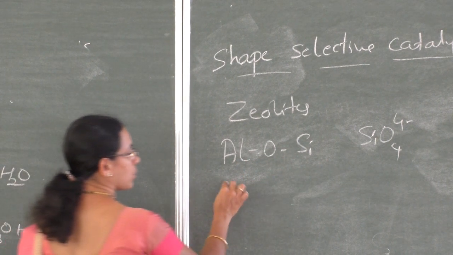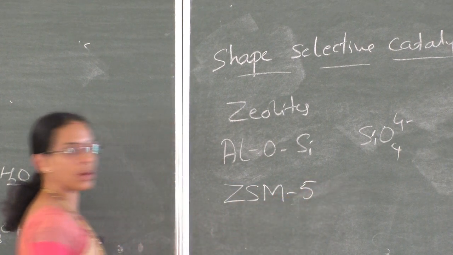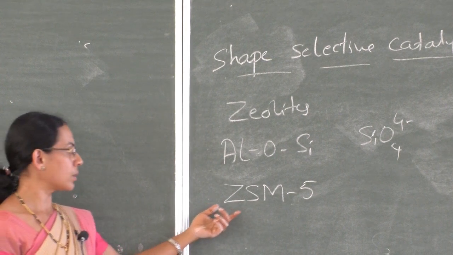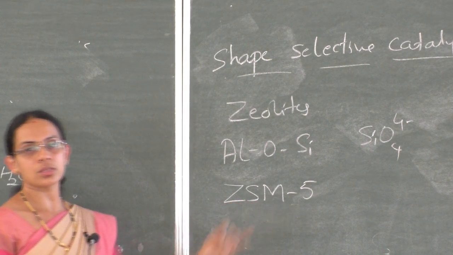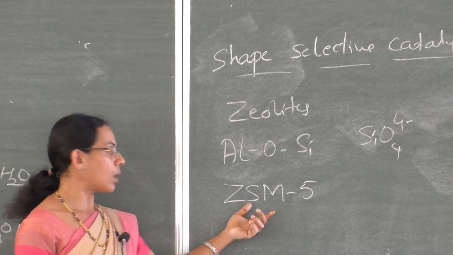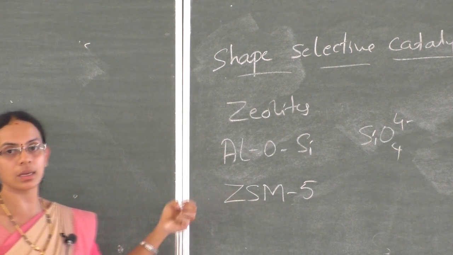And one of the important zeolites is ZSM5. It is used as a catalyst in petroleum cracking. ZSM5 is used in the petroleum industry, which converts alcohol into gasoline or petrol directly by dehydrating it.